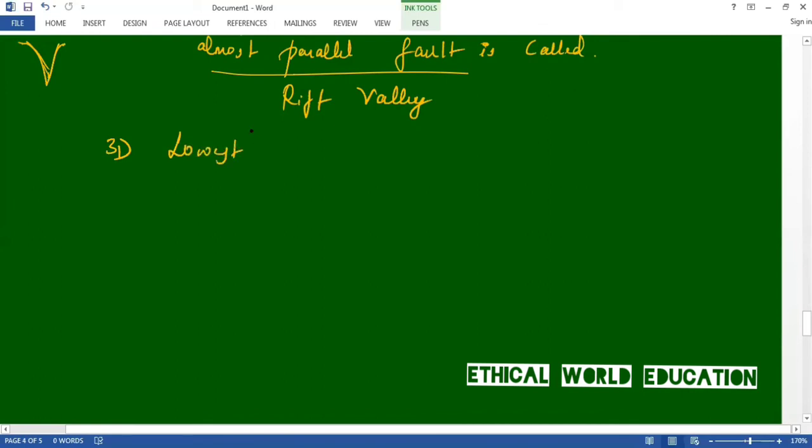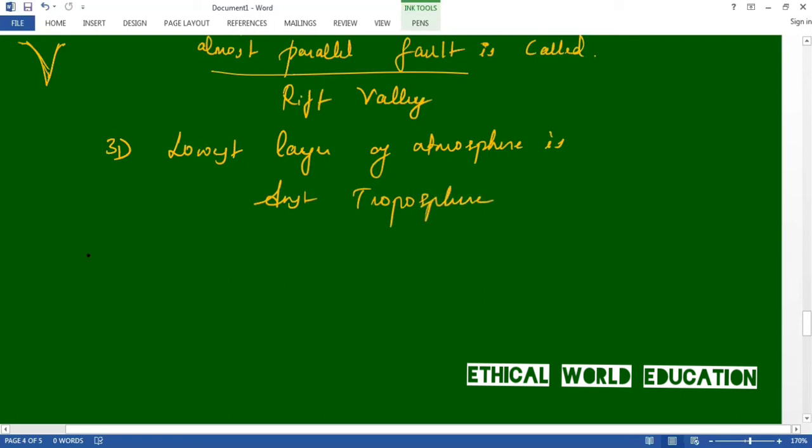The lowest layer of the atmosphere is the troposphere. Answer is troposphere. This is a most common question in all the upcoming exams. Okay. Let us move to the next one. That is the 32nd question.